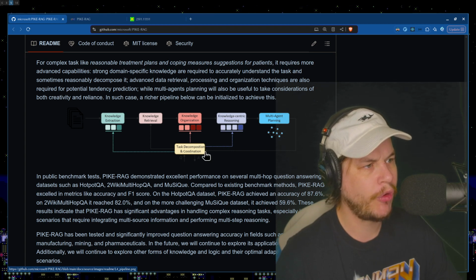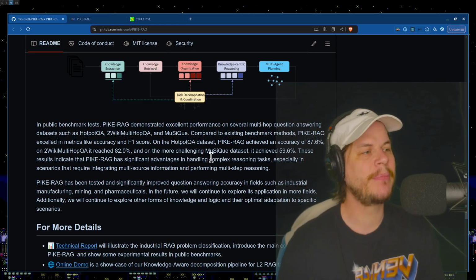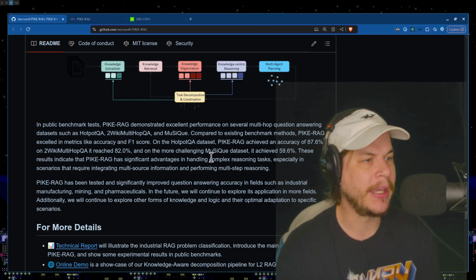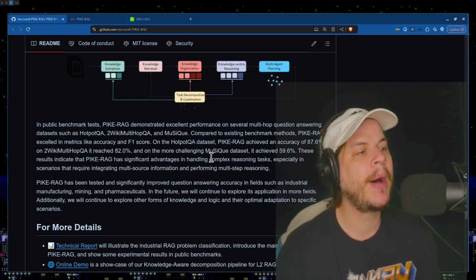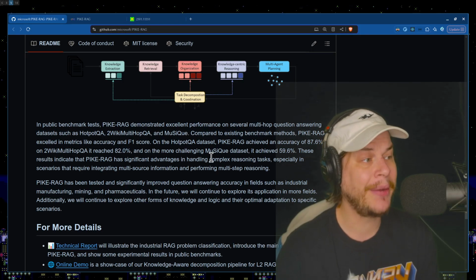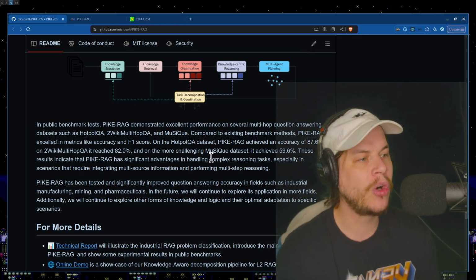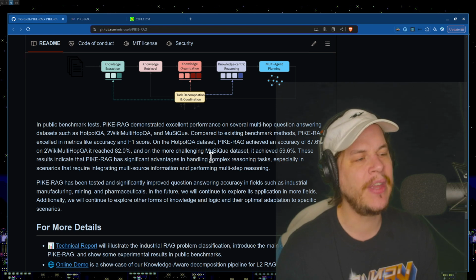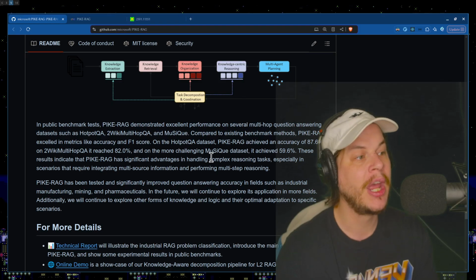Everything goes... Okay. So in public benchmark tests, PIKE-RAG demonstrates excellent performance on several multi-hop question answering datasets, such as HotPot QA, 2Wiki multi-hop QA, and MuSiQue. Compared to the existing benchmark methods, PIKE-RAG excelled in metrics like accuracy and F1 score. On the HotPot QA dataset, PIKE-RAG achieved an accuracy of 87.6%, and on 2Wiki multi-hop QA, it reached 92%. On the more challenging MuSiQue dataset, it achieved 59%. These results indicate that PIKE-RAG has significant advantages in handling complex multi-reasoning tasks, especially in scenarios that require integrating multiple source information and performing multi-step reasoning.